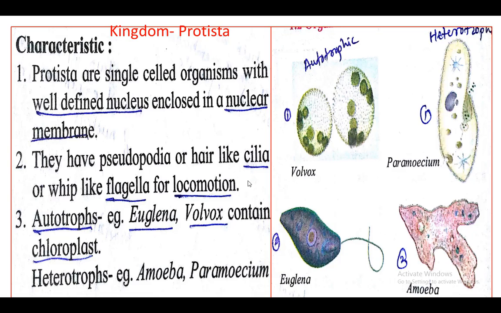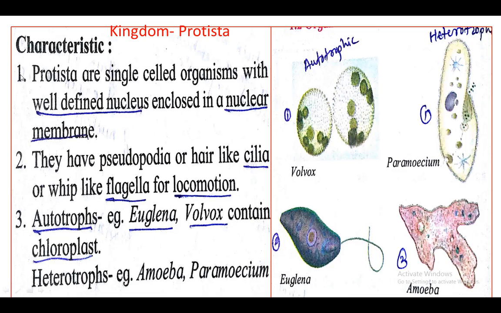Then the kingdom Protista. Okay, so what are the characteristics of the kingdom Protista? See, these are the diagrams. Volvox, Euglena, Paramecium, amoeba, these are some organisms belonging to the kingdom Protista. See here, Volvox and Euglena are autotrophic and Paramecium and amoeba are heterotrophic. It means that in Protista some organisms are autotrophic in nutrition and some are heterotrophic in nutrition.